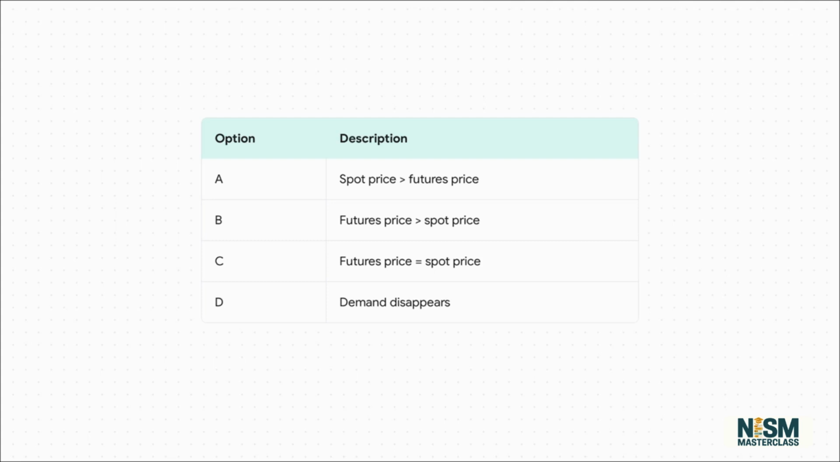Contango happens when the futures price is higher than the current spot price. This is usually driven by the cost of actually holding the physical commodity over time, things like storage and financing costs. And if you were wondering, the exact opposite scenario is called backwardation.